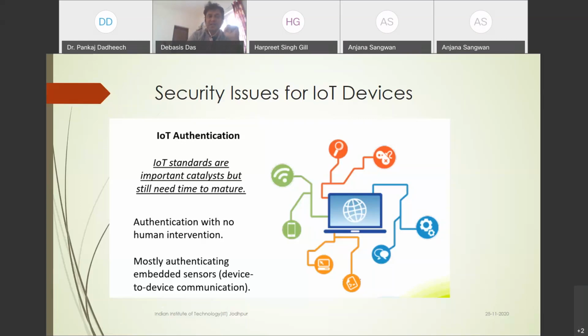IoT standards are the most important, so through the standard we can authenticate all IoT devices. Initially we apply the authenticity check to all IoT devices, and most of the authentication is embedded in the sensor. Device-to-device communication is possible: inside each vehicle we have an IoT device, and when two vehicles want to communicate, vehicle identity is checked through the identification number. When one vehicle sends a message to another, it also checks whether the identity of the user is correct or not.